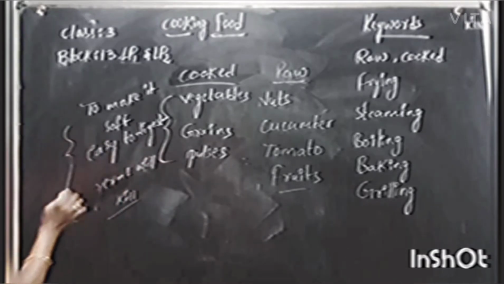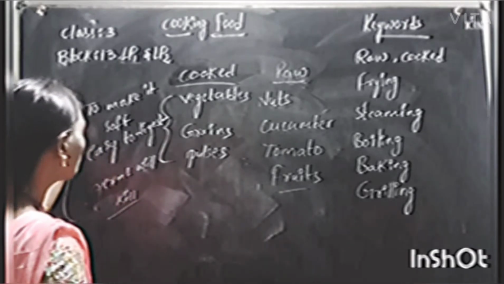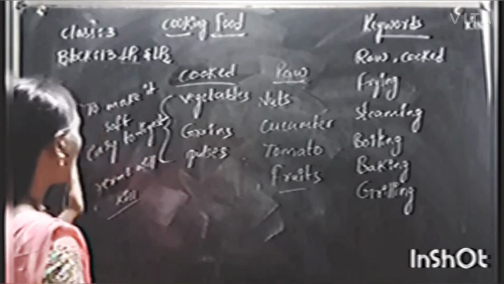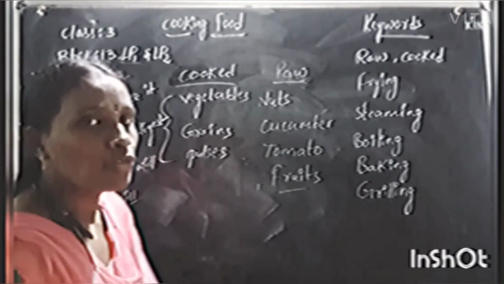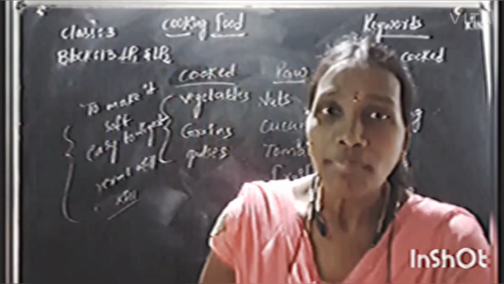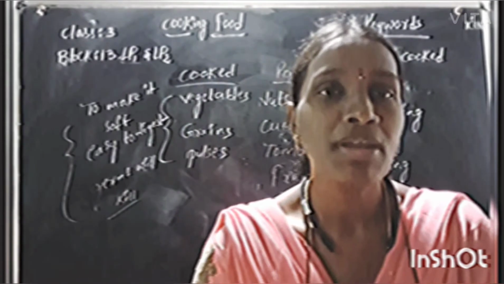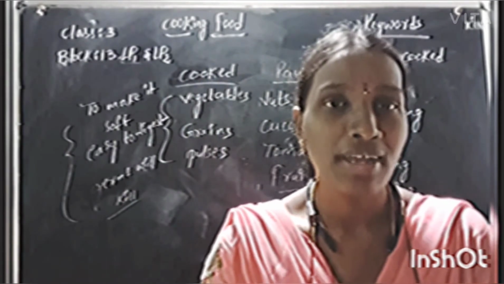Okay, these are the advantages of cooking food. Cooking makes the food soft and easy to digest, and the germs present in the food item are killed. Okay, try to eat the food items raw as much as possible, where you can eat them raw only.